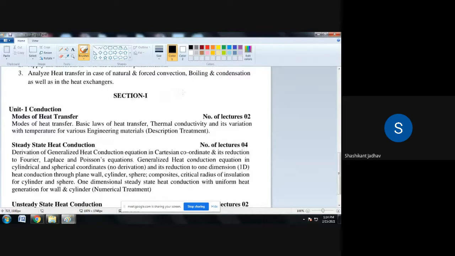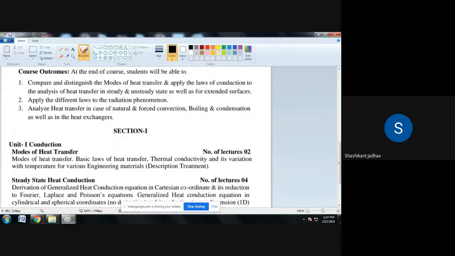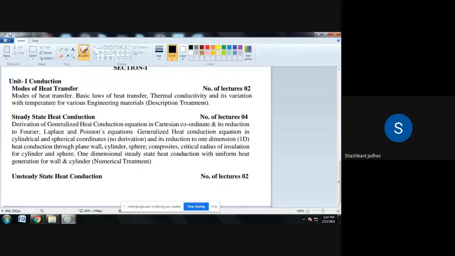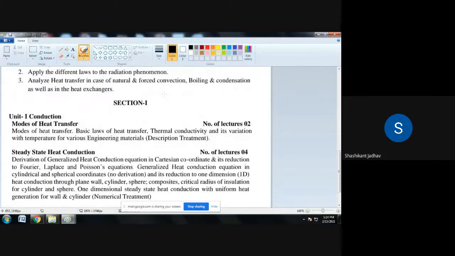So basically there are two sections, section 1 and section 2. The first section consists of three units. Unit number 1 is conduction.